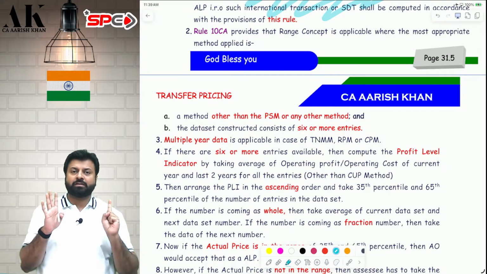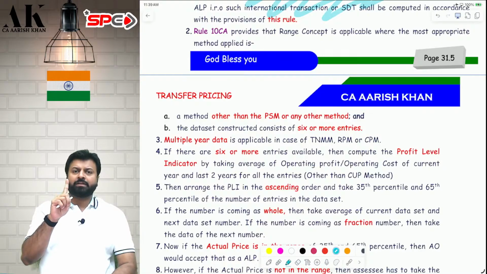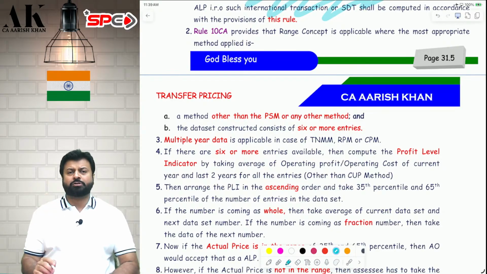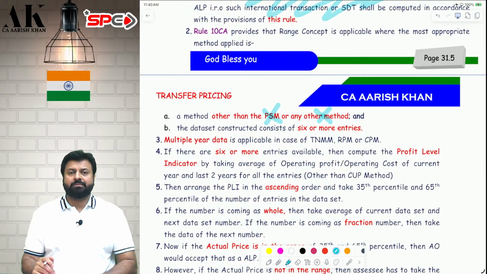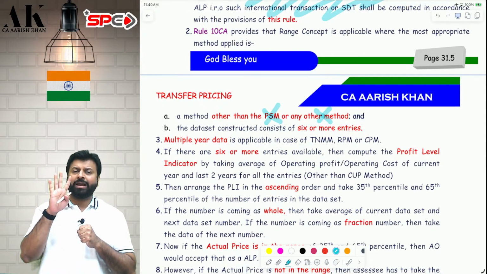Out of the 6 methods, the range concept is applicable only to 4 methods. It is applicable to the CUP method, the resale price method, TNMM, and the cost plus method. The range concept is not applicable to the profit split method and the 6th method. It is only applicable to 4 methods.